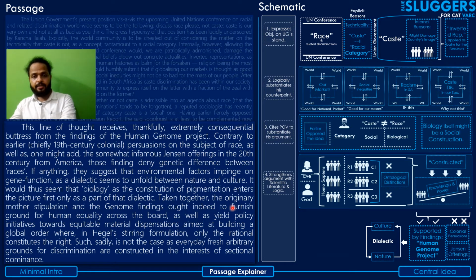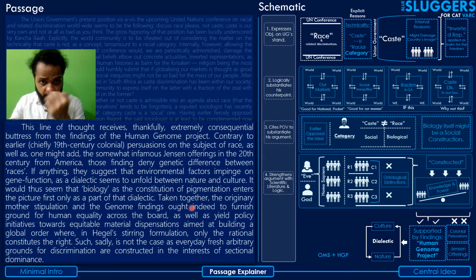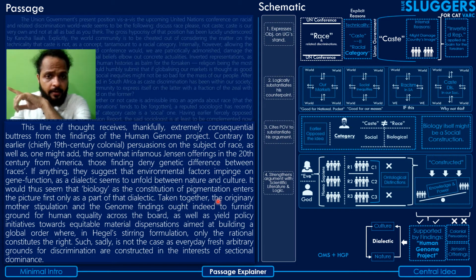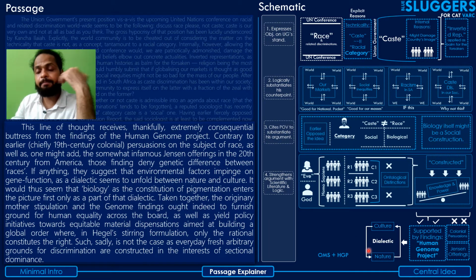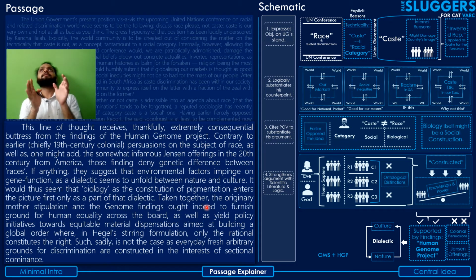That means even biology, as a determining factor in the development or evolution of the individual, becomes a determining factor only as part of the dialectic.